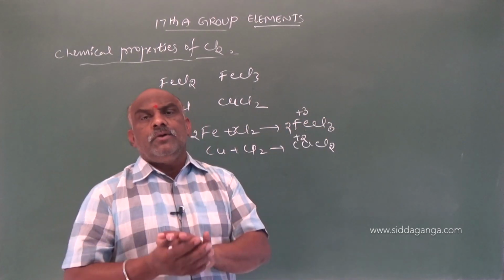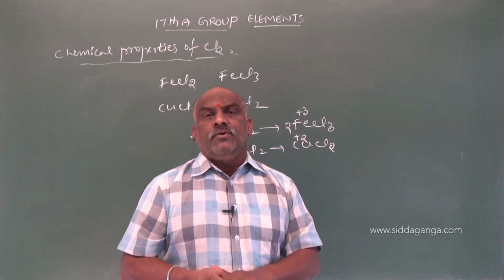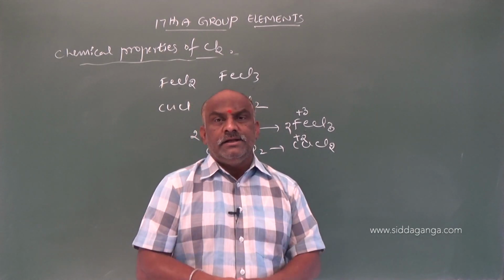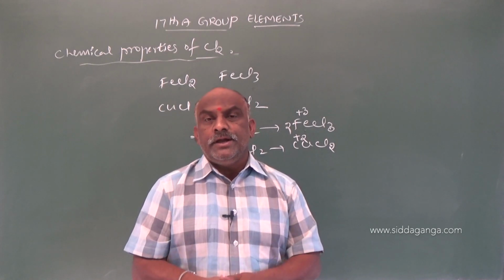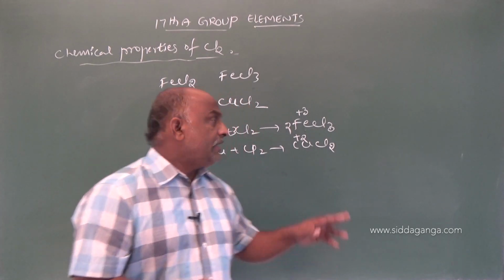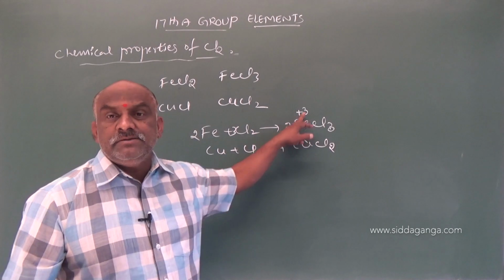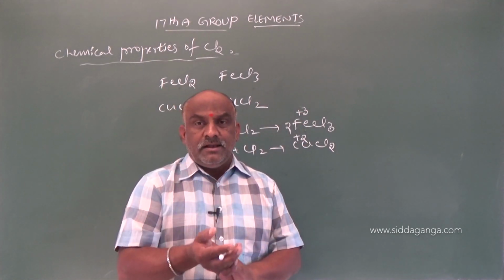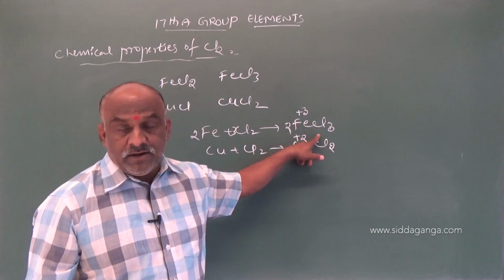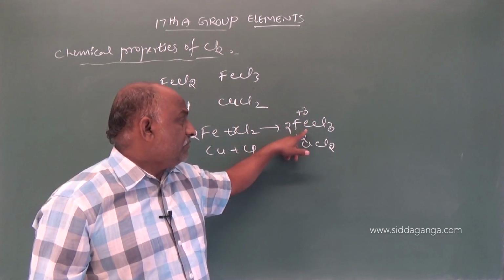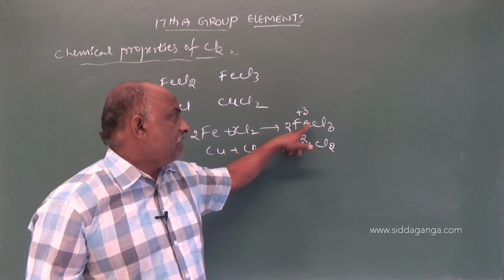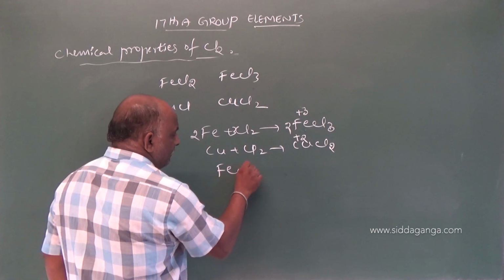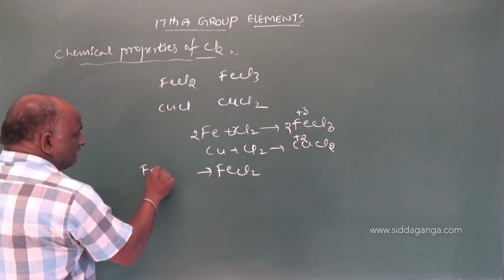Keep this point in your mind, my dear students. If chlorine reacts with transition elements, it can form more than one chloride. Then the chloride that predominates is that of the metal which exhibits the maximum oxidation number. The metal chloride with the maximum oxidation number is stable. Due to that reason, it gives ferric chloride only, not ferrous chloride.